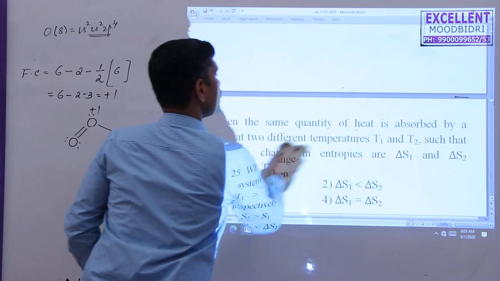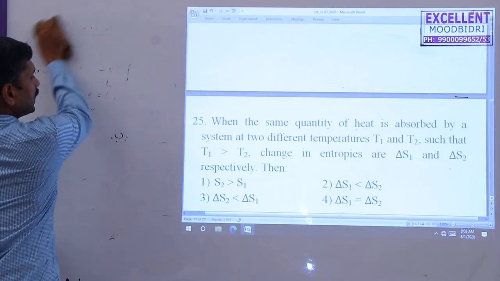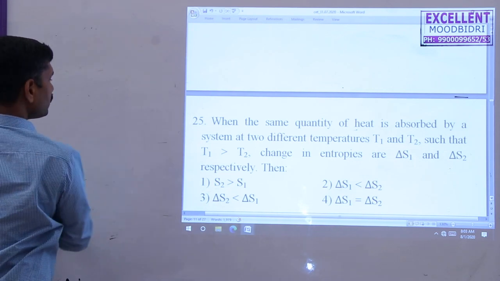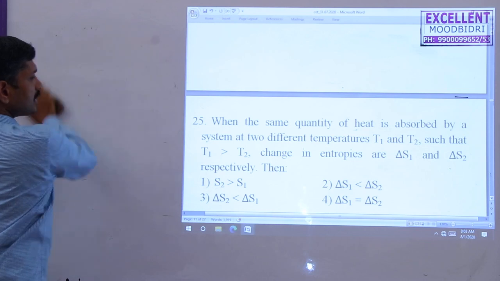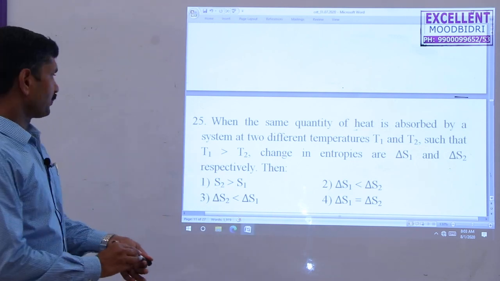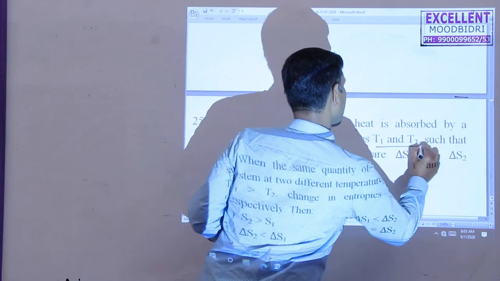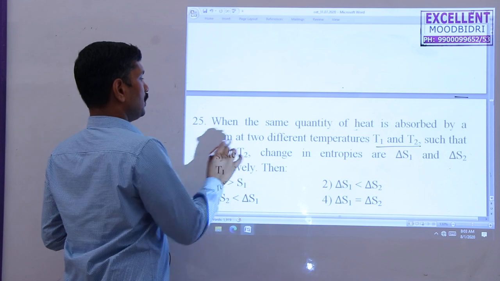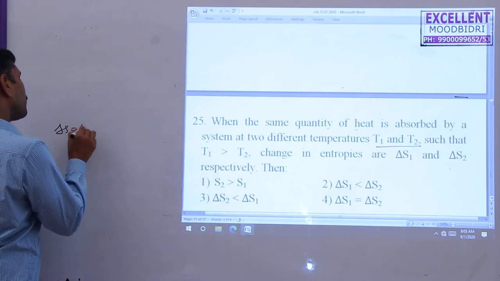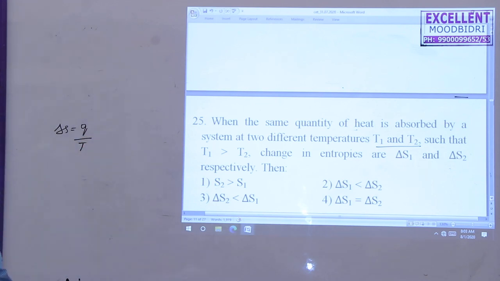When the same quantity of heat is absorbed by a system at two different temperatures T1 and T2 such that T1 is greater than T2, the changes in entropy are delta S1 and delta S2 respectively. Here we know the relation between temperature and entropy: delta S is equal to Q by T. Delta S is inversely proportional to the temperature.